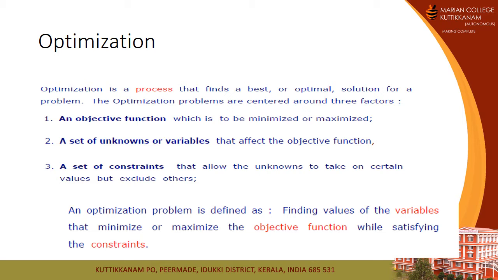The unknown variables can be x1, x2, x3, etc. And the set of constraints means x1 plus x2 is less than or equal to 2, or x1 plus x2 plus x3 is greater than or equal to y1. These are examples of a set of constraints. So optimization is the process that finds the best or optimal solution for a problem.